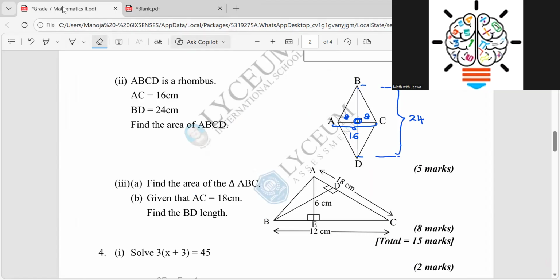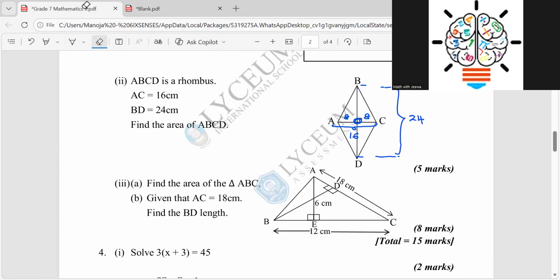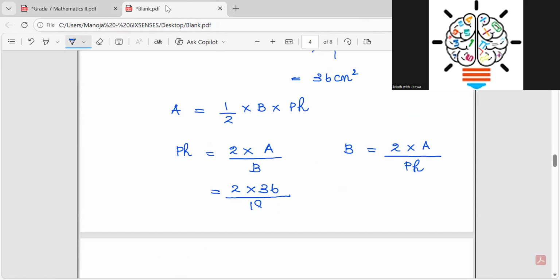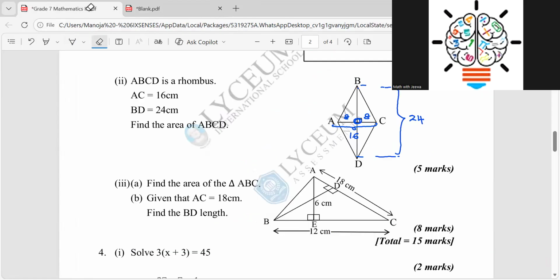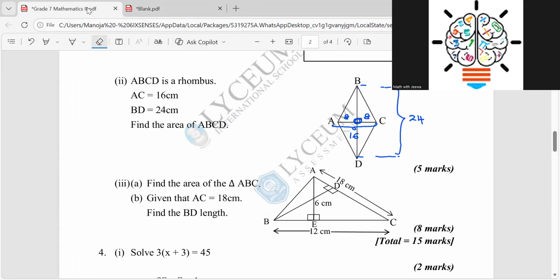Here we want to find the perpendicular height. So I take this formula, and the area we have already found, it is 36. And what is the base? They have given me the base 18. 36 times 2 divided by 18, 18 times 1, 18 times 2, 2 times 2, 4 centimeters. They have asked me to find the BD value. So then I write BD is equal to 4 centimeters, right? So that's the end of question number 3.